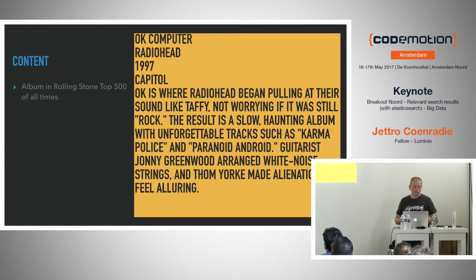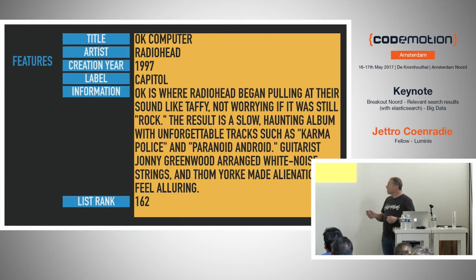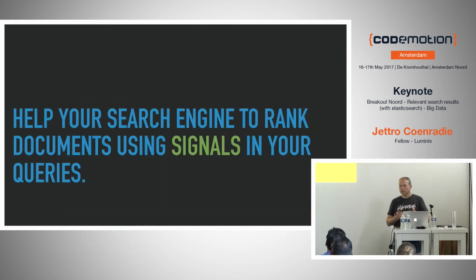So imagine you have this piece of content: OK Computer, Radiohead is an artist. You could distill a number of features from this. The first line would be the title, the second would be the artist, creation year, label, information, and finally the list rank. This is what we can explain to the search engine. These are the features you can use to select documents.